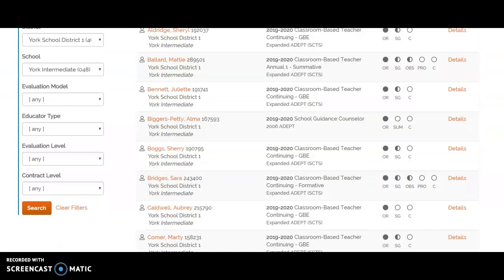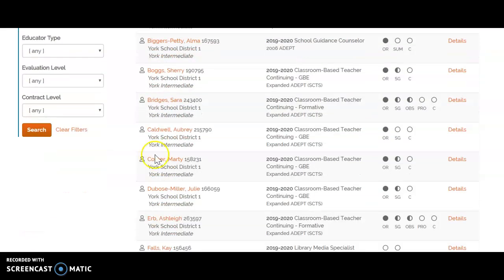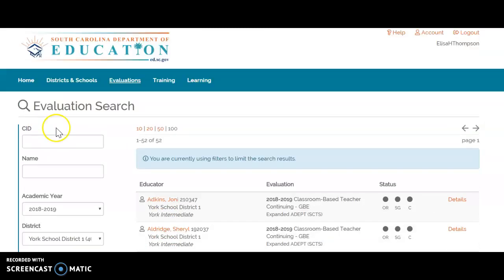As an administrator, I have access to all the teachers within this database. I can also go back and change the academic year, and it will go back because, again, I said this is a one-stop shop. You can evaluate or go back and review evaluations for the previous years for teachers so that they can even do a comparison or see the growth that the teacher has made from one year to the next.